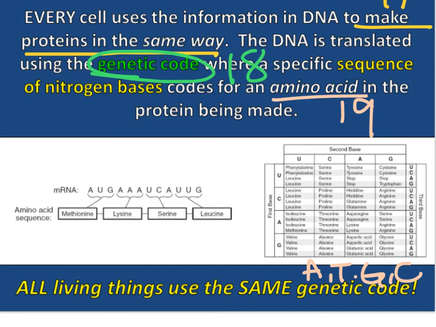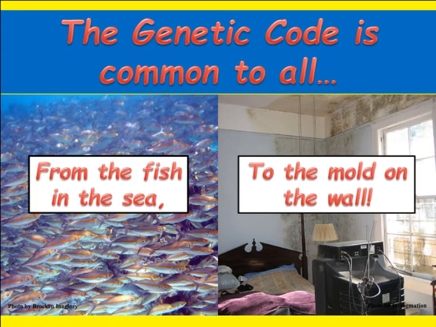So remember in the polymer song, amino acids go together, linked from side to side, to make each kind of protein, also called polypeptides. So to remember that all living things use the same genetic code, you can think of it as a little rhyme.